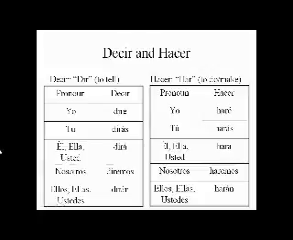Decir and hacer are conjugated in similar ways as well. Instead of taking the infinitive and adding the ending, you take the infinitive, drop the e and c, and then add the ending. So for decir, you take dir and add the endings. For decir, it would be yo diré, tú dirás, él, ella, usted dirá, nosotros diremos, ellos, ellas, ustedes dirán.